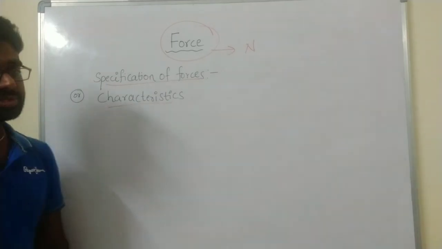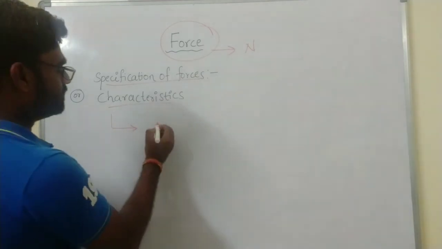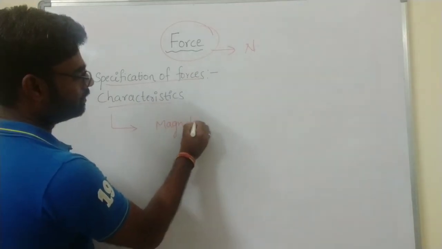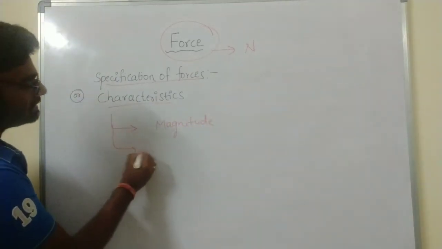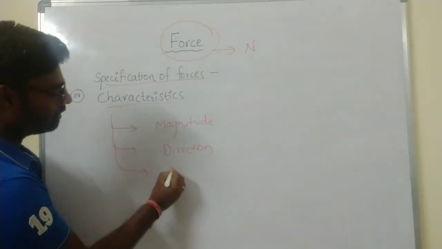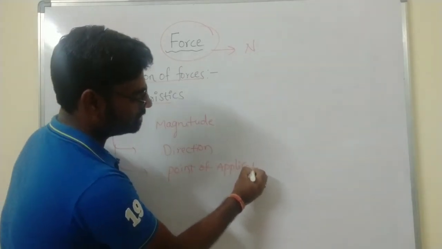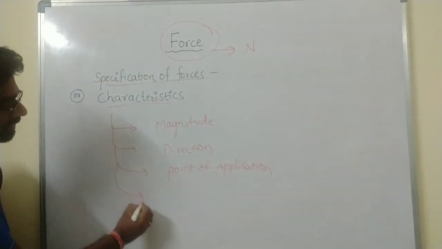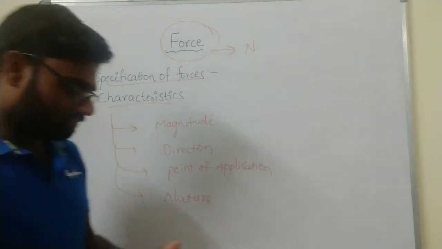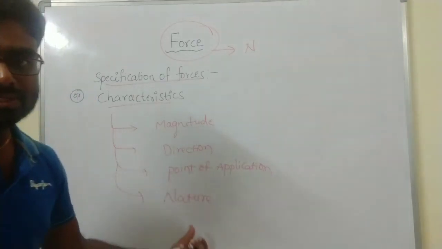The next topic is the specification or characteristics of forces. We have four characteristics. First one is the magnitude, second one is the direction, third one is the point of application, and fourth one is the nature. So what is the meaning of magnitude? What is the meaning of direction? What is the meaning of point of application? Then the next one is the nature.